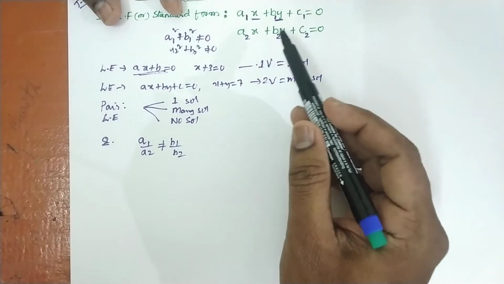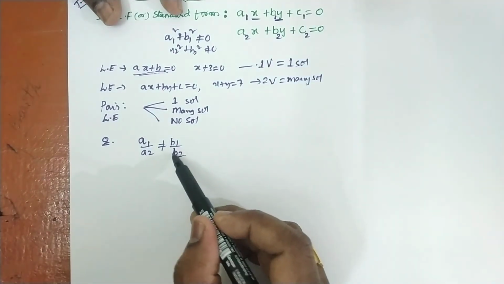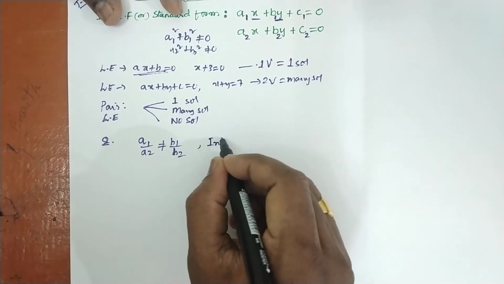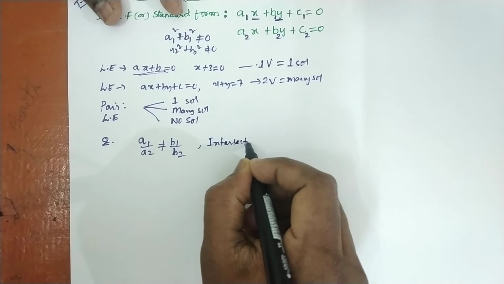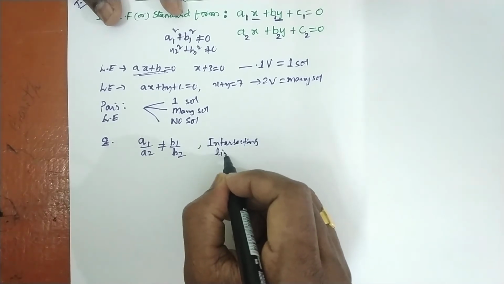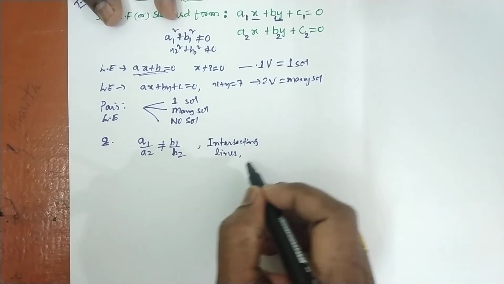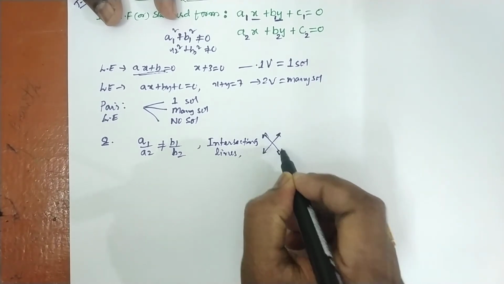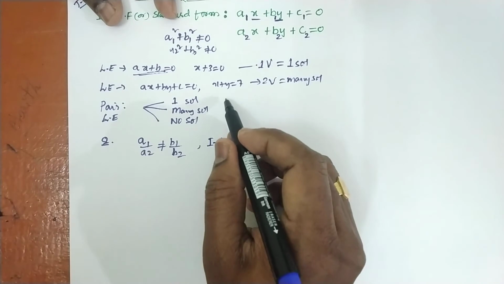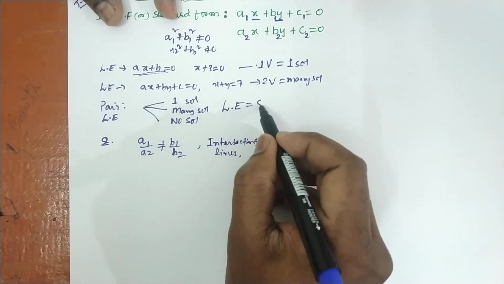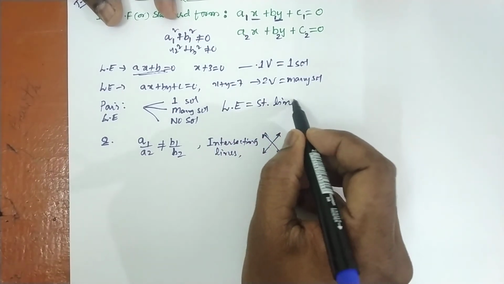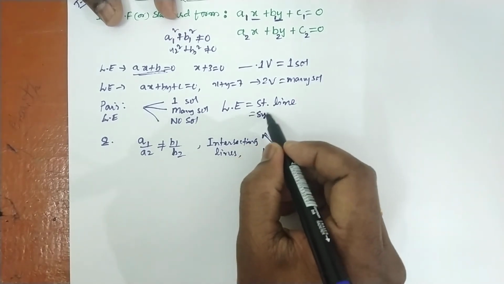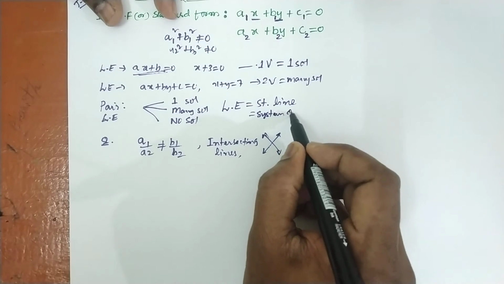Whenever you get linear equations in this type of format, we get intersecting lines. The graph of intersecting lines will generally be like this. And I have to tell you, a linear equation can also be called a straight line, because we get a graph as a straight line. We can also say a system of equations.